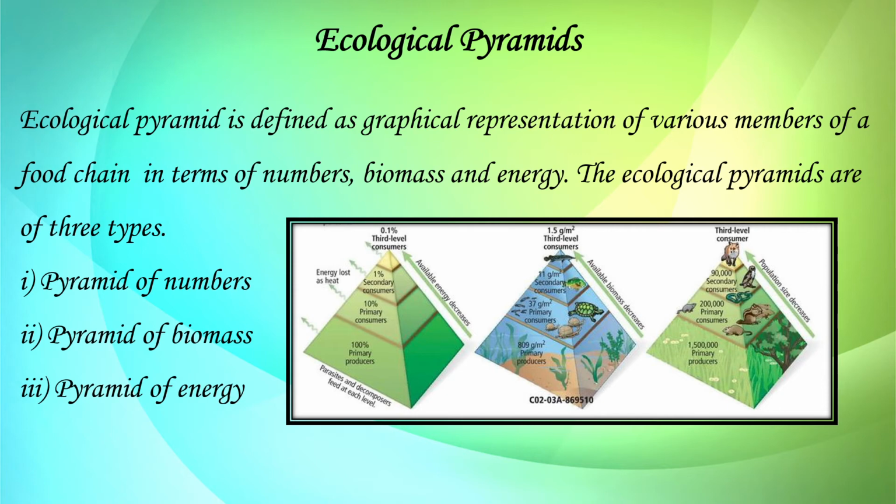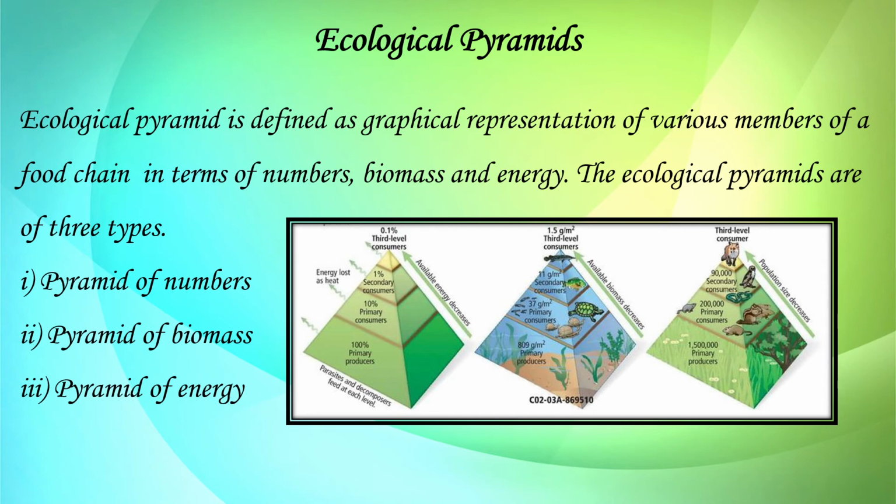Now we are going to learn about ecological pyramids. What is an ecological pyramid? It is a graphical representation of various members of a food chain in terms of numbers, biomass, and energy. Ecological pyramids help to determine the stability of the pyramid or the nature of the ecosystem.